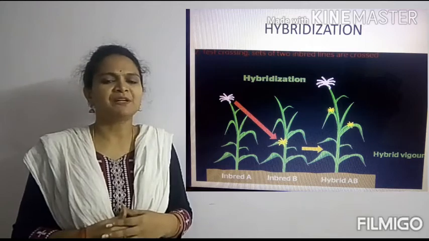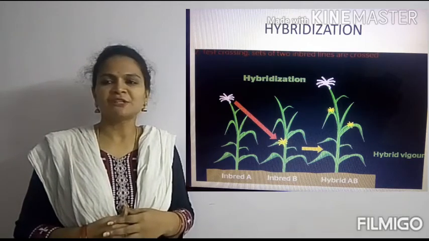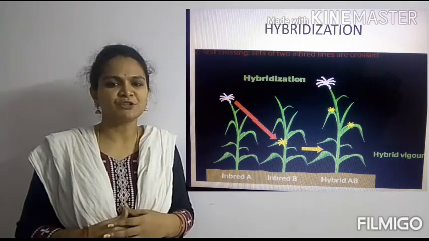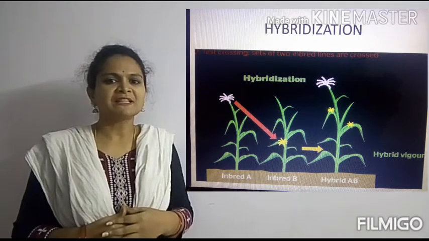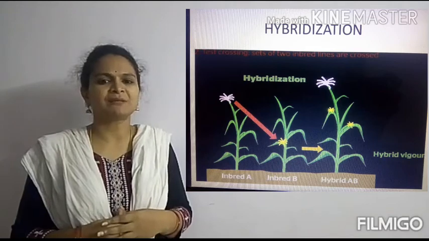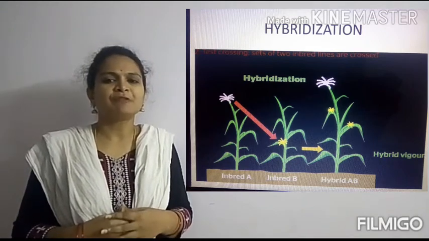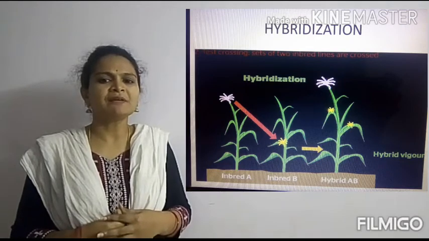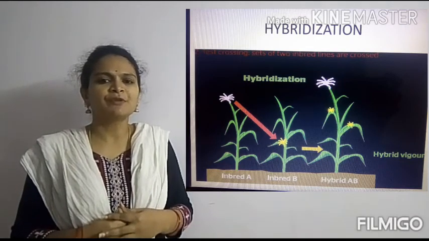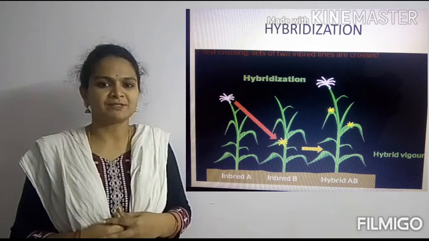What is hybridization first? Children, do you remember the definition of hybridization? Very good. It is the cross between two dissimilar plants. When we do the cross between two dissimilar plants, we will select such plants which have desired traits.